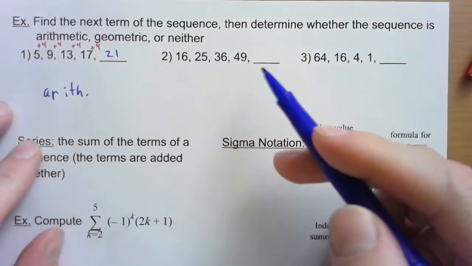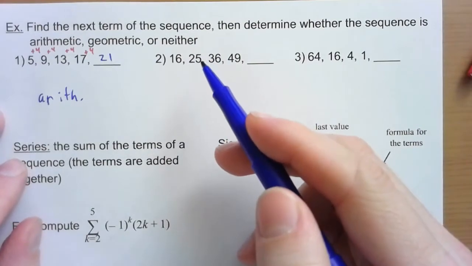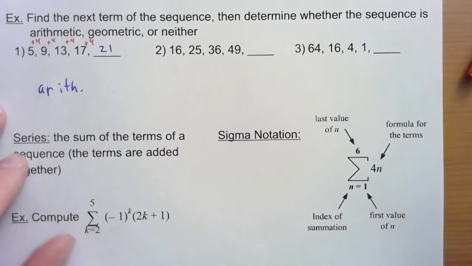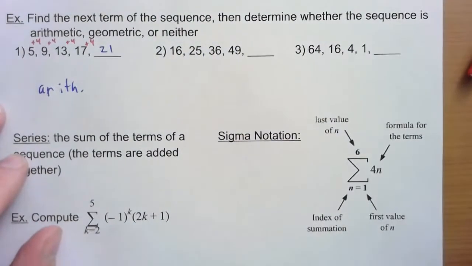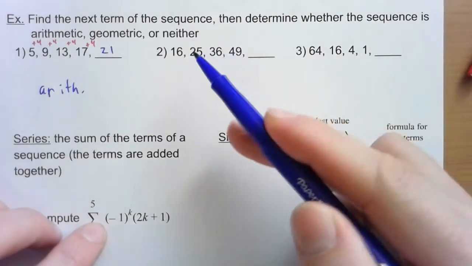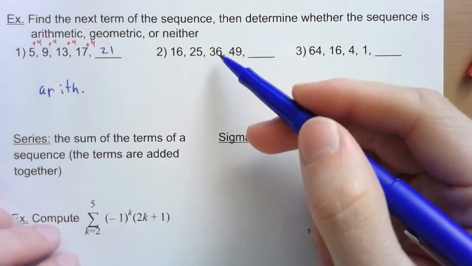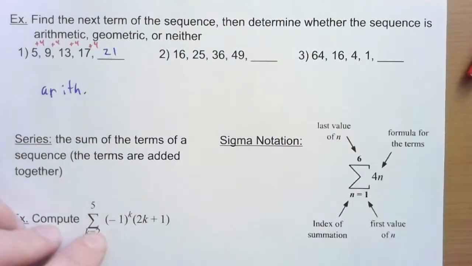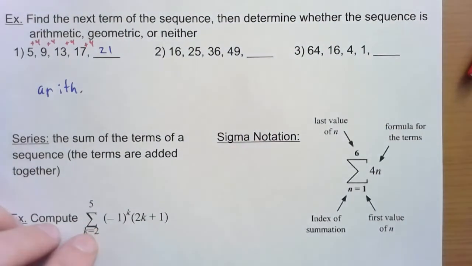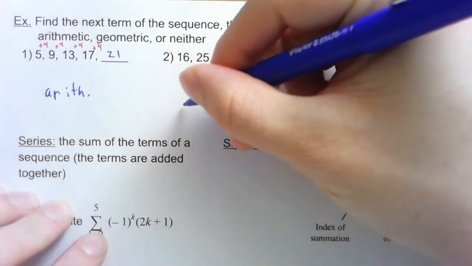All right, take a look at this one here. Here I add 9, then I add 11, then I add 13. So it can't be arithmetic. It doesn't have a common difference. I'm adding different numbers. Geometric would be kind of a funny fraction to multiply every time. I could try finding 49 divided by 36, compare it to 36 divided by 25, and check if those fractions are the same. You could check that, but it's not. This one has a different pattern. This one's actually neither.